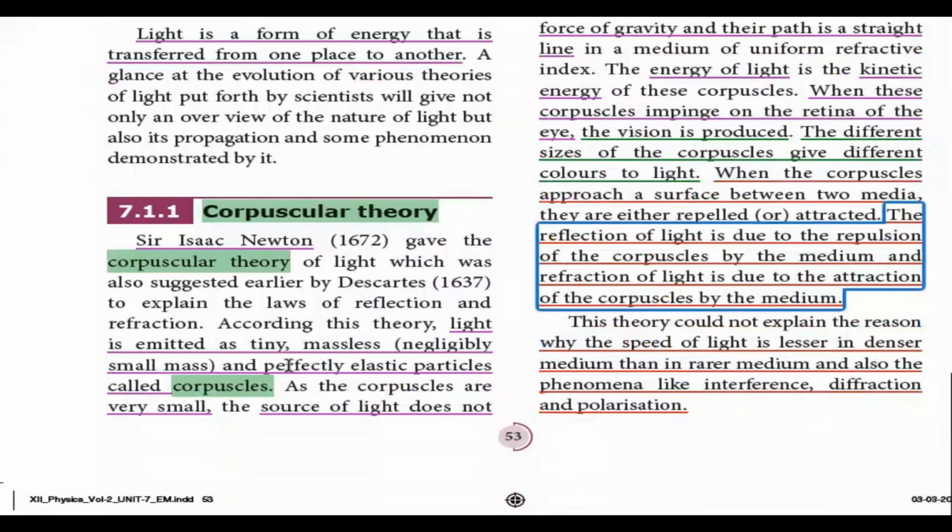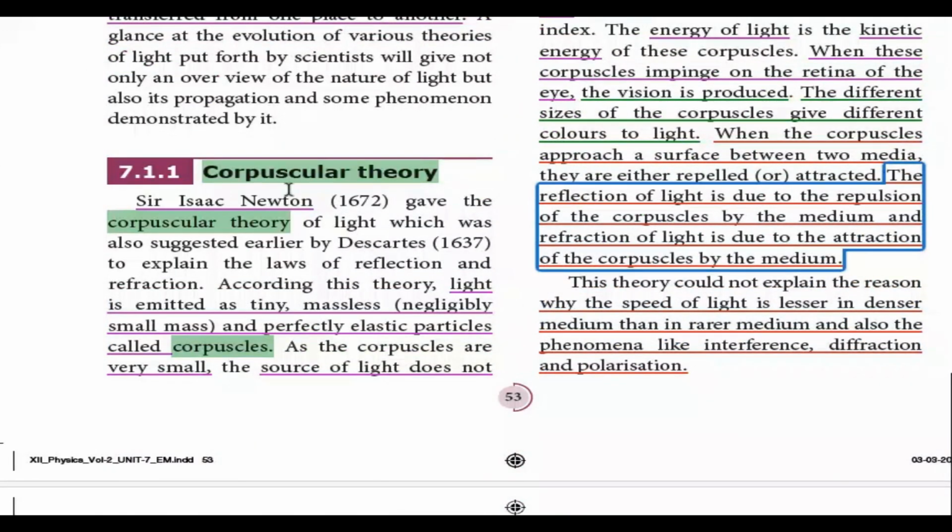In the first case, let us study about the corpuscular theory. These corpuscles are nothing but particles, and this theory was put forth by Sir Isaac Newton. That was in the year 1672, and he gave this corpuscular theory of light, and that was already suggested by Descartes in the year 1637, and this theory explains the laws of reflection and refraction.